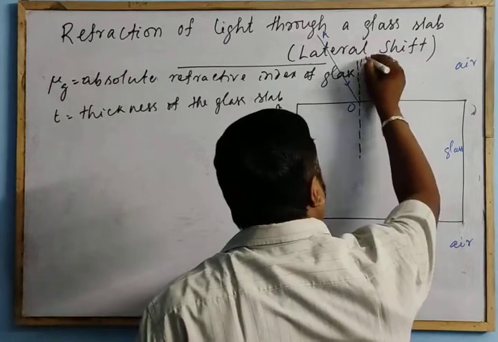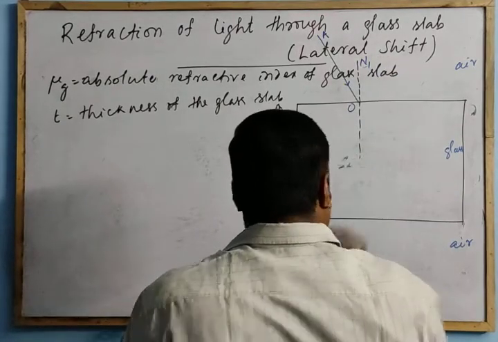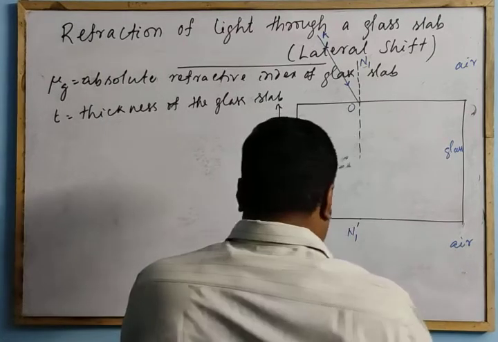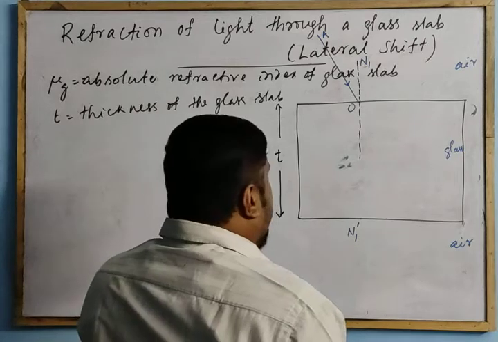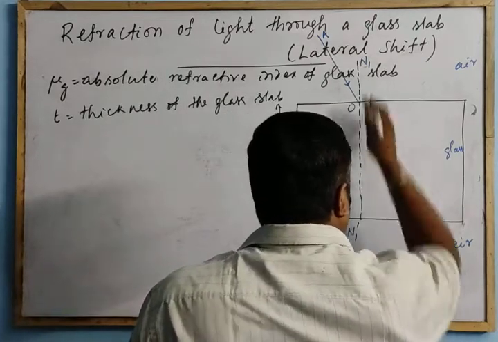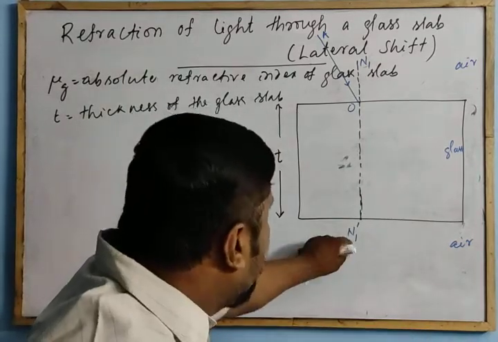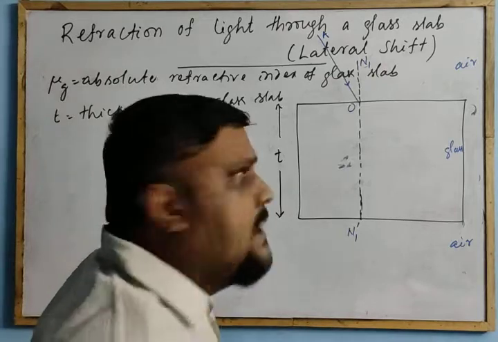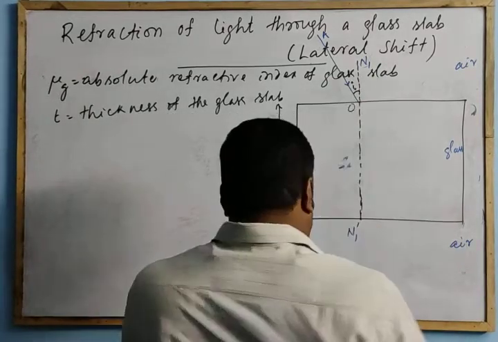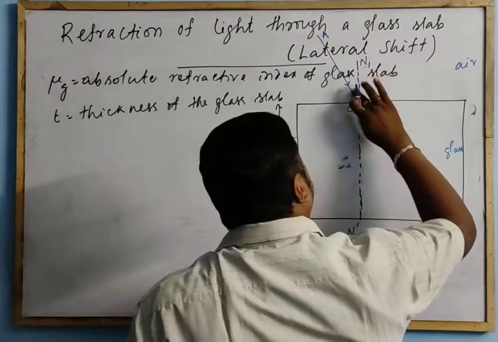Let this normal be N1 N1 dash. So let me draw it like this. N1 N1 dash is a normal to the glass slab, and this is the angle of incidence i. That is the angle of incidence i.